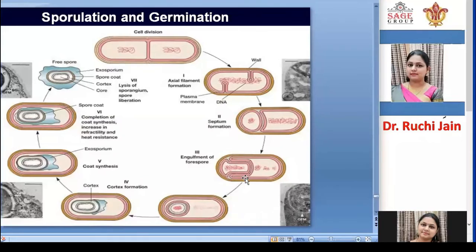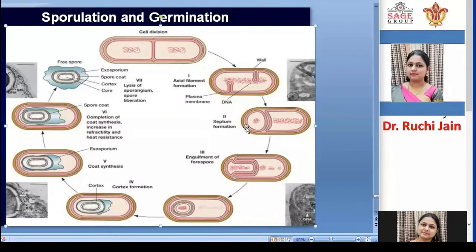From septum formation, the spore will form. First the nuclear material is not visible, then in this spore the nuclear material is also visible. First it is transparent in structure, then it becomes opaque, and some material is seen inside this spore.